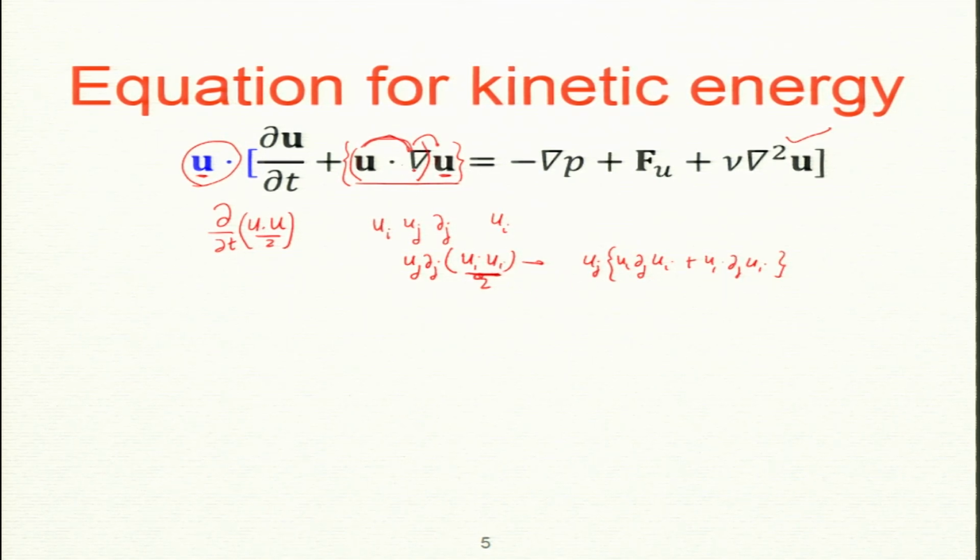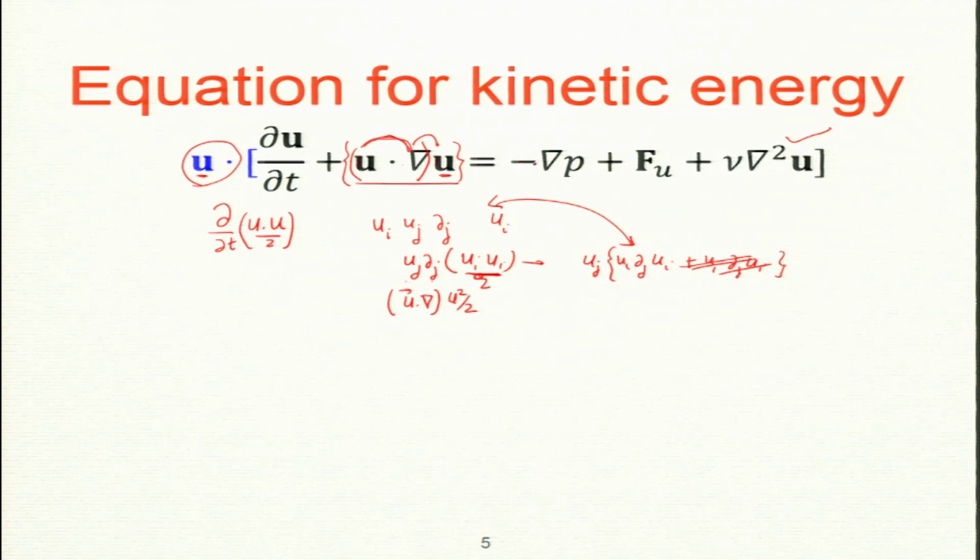So, I want to get this one, so I put a factor half. So, this basically half of this will go away. Okay. Now, this is the same as what I have written here. These two are equal. So, what is this object? U dot grad u. Now, u_j del_j is u dot grad, right, and this u_i u_i by 2 is u squared by 2, since u_i u_i is u_x squared plus u_y squared plus u_z squared. So, this is u squared by 2. So, this is how you can derive it quite easily using tensor notation.